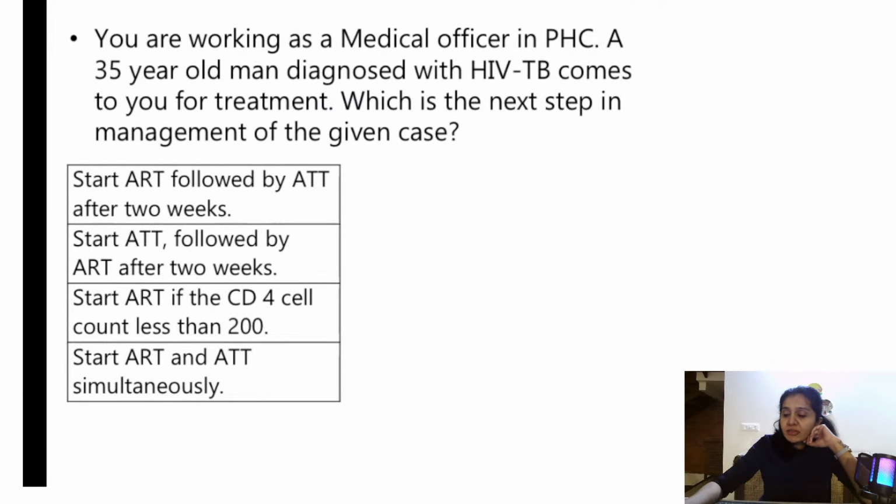Okay, if you are working as a medical officer in a PHC and a patient comes to you, and he has features of both tuberculosis and HIV, what do you do? Do you treat him for HIV first or for tuberculosis first? Your answer should be tuberculosis. You should start ATT, anti-tubercular therapy, because some of the drugs may not be tolerated by patients. So you need to see if they are tolerating well, and then you start ART after 2 weeks. So the answer is B, that is start ATT followed by ART after 2 weeks.